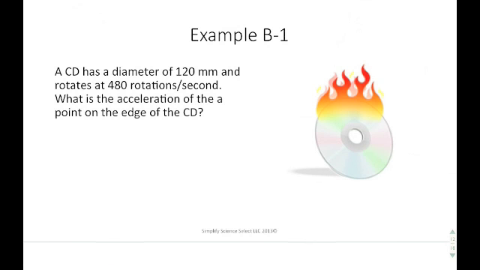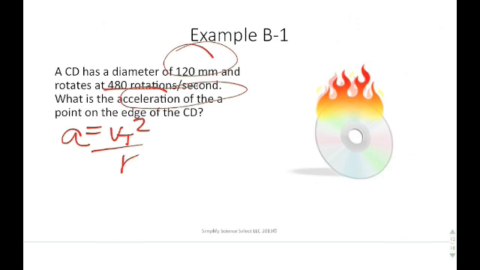So we come to example B1. It says a CD has a diameter of 120 millimeters, and you should circle that and say, hey, there's something going on there. I gotta do something there. And then also it says it rotates at 480 rotations per second. What is the acceleration of a point on the edge of a CD? So we're trying to figure out what the acceleration is on the point of the edge of the CD. So the formula that we have is A equals Vt squared over R.